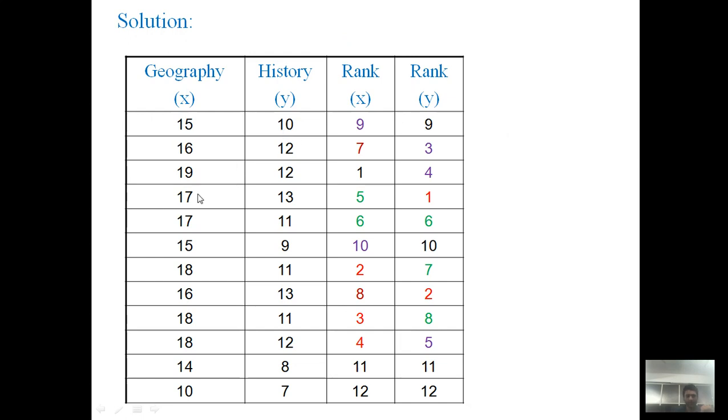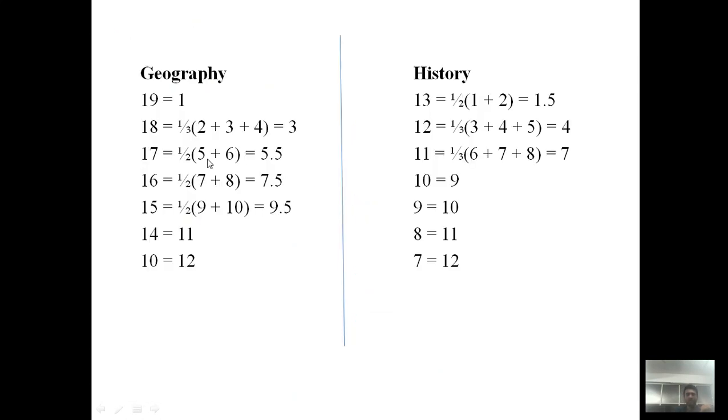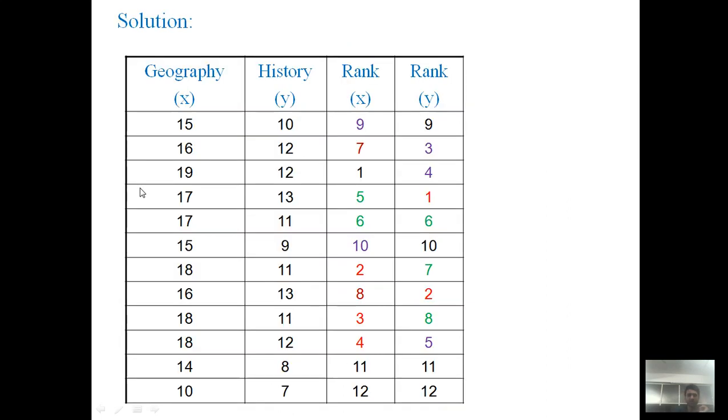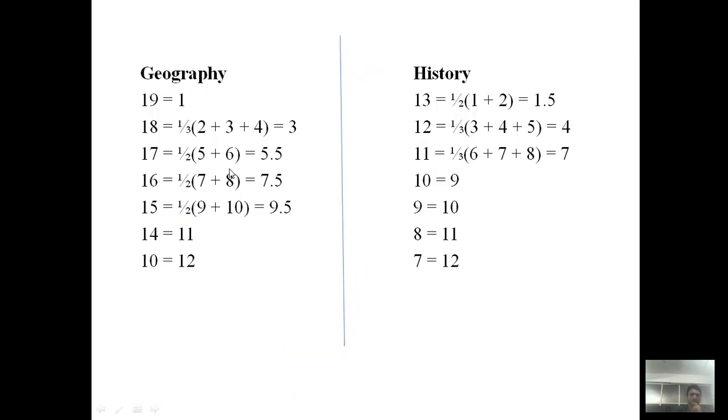Now after 18, on 17 there are 2 students, so we assign rankings 5 and 6. There are 2 students, so divide by 2, and we write the average ranking 5.5. Similarly, on 16 again there are 2 students, ranks 7 and 8, both getting 16 marks. So we consider the average, 7 plus 8 divided by 2, so 7.5. Similarly, and so on.